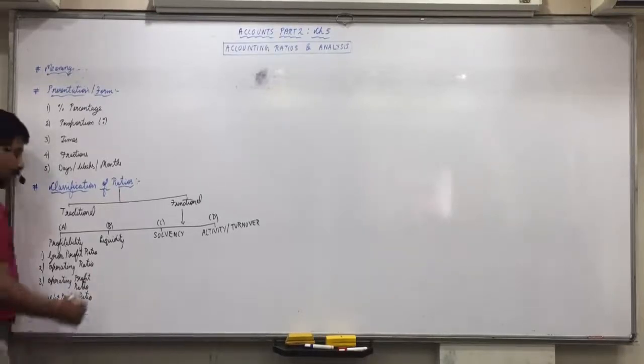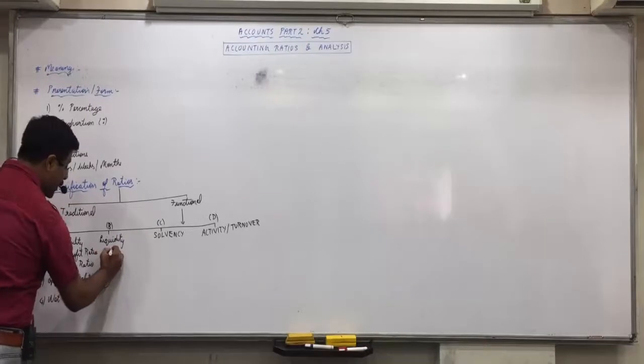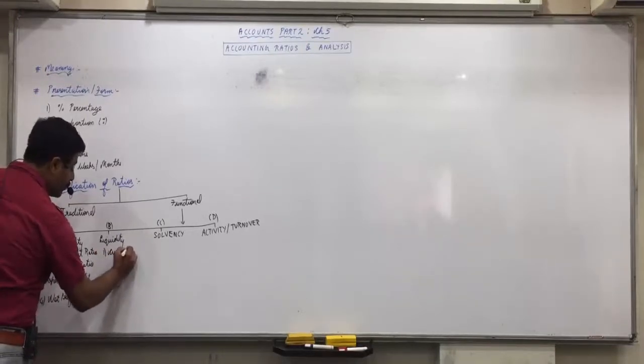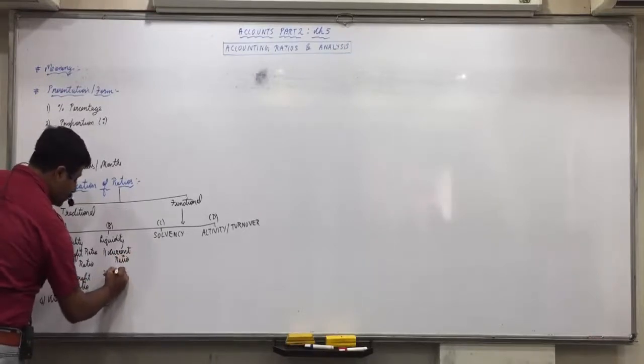Okay, then in liquidity we will study current ratio and liquid ratio.